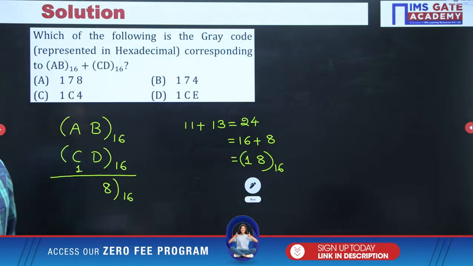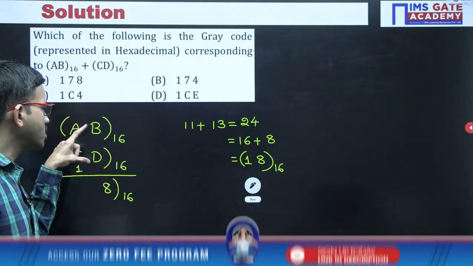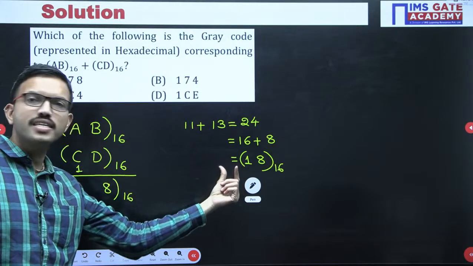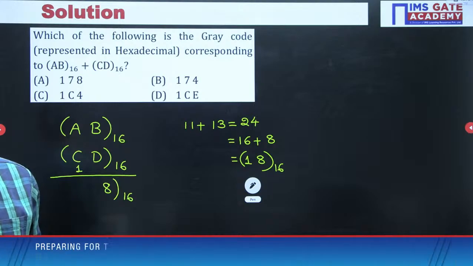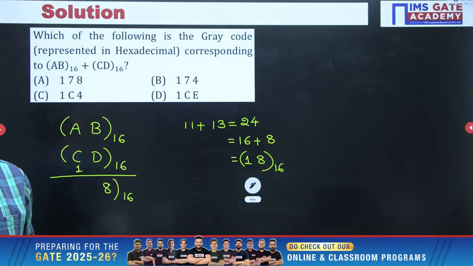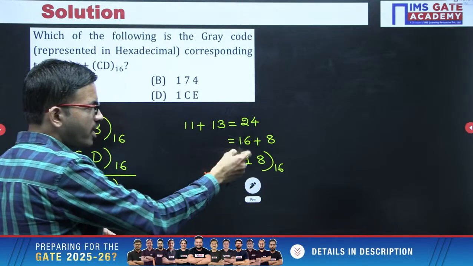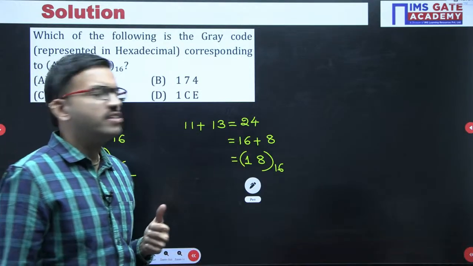Medha, Anish, is it clear how to represent the resultant answer after addition of these two digits as 1, 8? Is it clear or not? Yes, clear, very good.